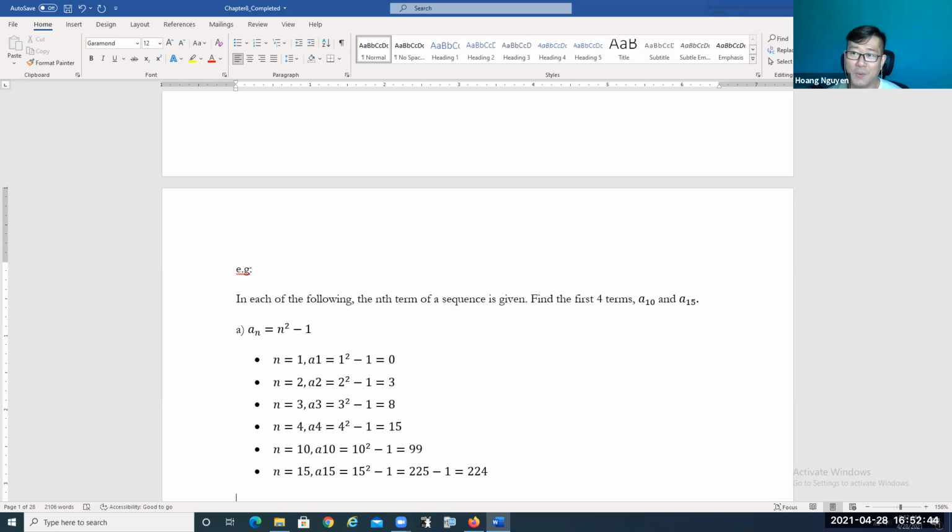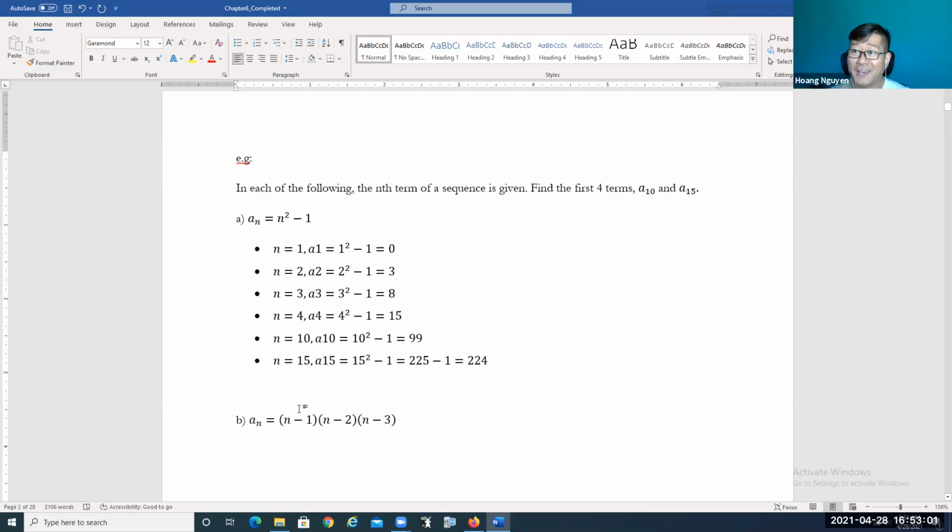So you have to substitute the values of n. n is going to be the input, or the domain, and then you calculate a_n, which is going to be the output. So it's a function, right? A sequence is a function.